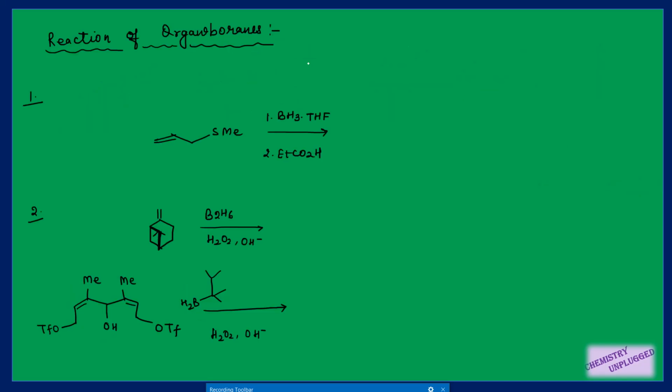Then we will move to reactions of organoboranes, that is, how we can use the organoboranes formed in the hydroboration reaction for further reactions. First point is very simple: we are doing protonolysis, and this protonolysis is generally done in presence of carboxylic acid. For example, in this case first we are doing its hydroboration, which means you will get this type of product, and then you are using this carboxylic acid, so this part will be removed and you will have H attached here, right. So this is very easy.